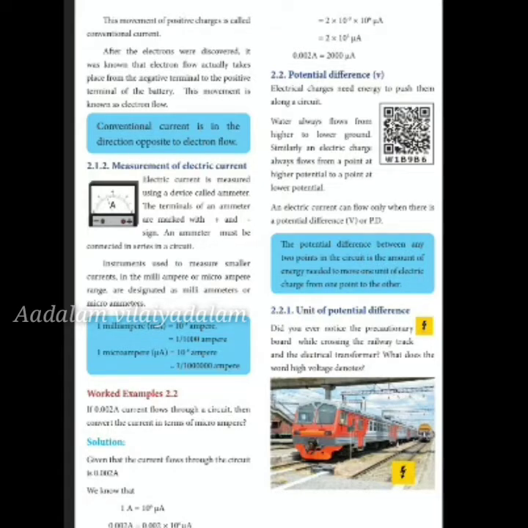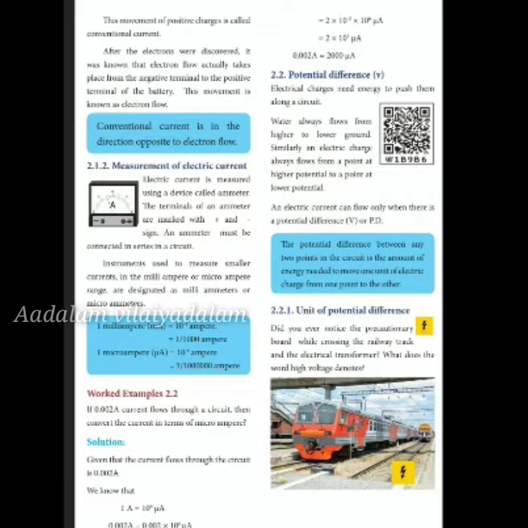Now you can see the worked example done for you, how current is converted. See, 0.002 A. Now we know 1 ampere is equal to 10 to the power of 6 microampere, right? So 0.002 ampere is equal to 0.002 into 10 to the power of 6 microampere. Now 0.002 can be written as 2 into 10 to the power of minus 3.